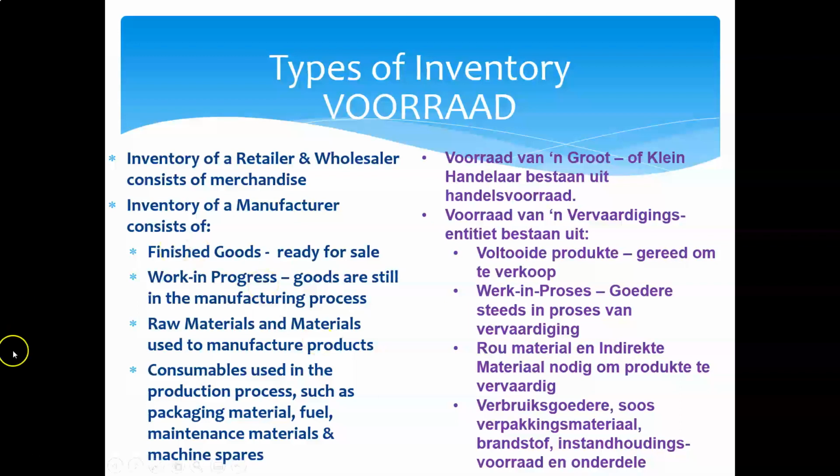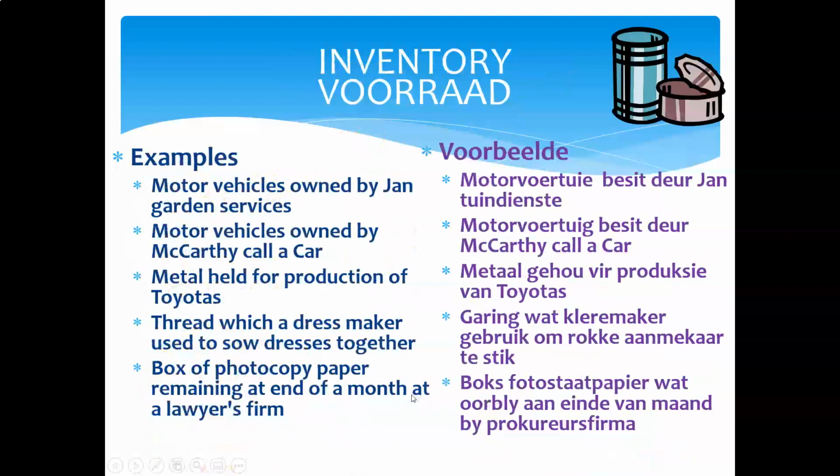So we have touched on that, and we will look at this when we do manufacturing accounts again. What is finished goods? What is work in process? What is raw materials? And then what is consumables? So you must know about these things at this point of time, but it will become clearer as we go along and do manufacturing accounts.